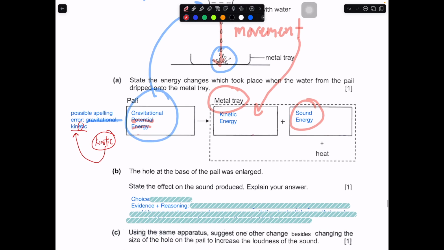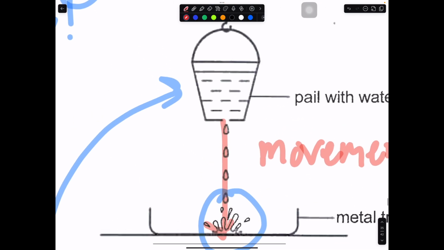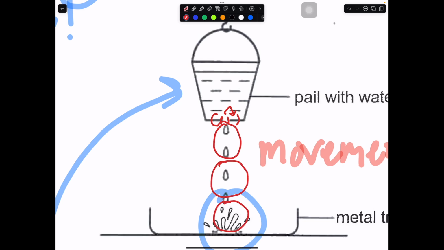Okay, the hole at the base of the pail was enlarged. Enlarged just means becoming bigger. Originally the hole is like this, now you have a bigger hole. So when the hole becomes bigger, the water droplets that drop down also become bigger. When the bigger water droplets hit the metal tray, it would create a larger sound.